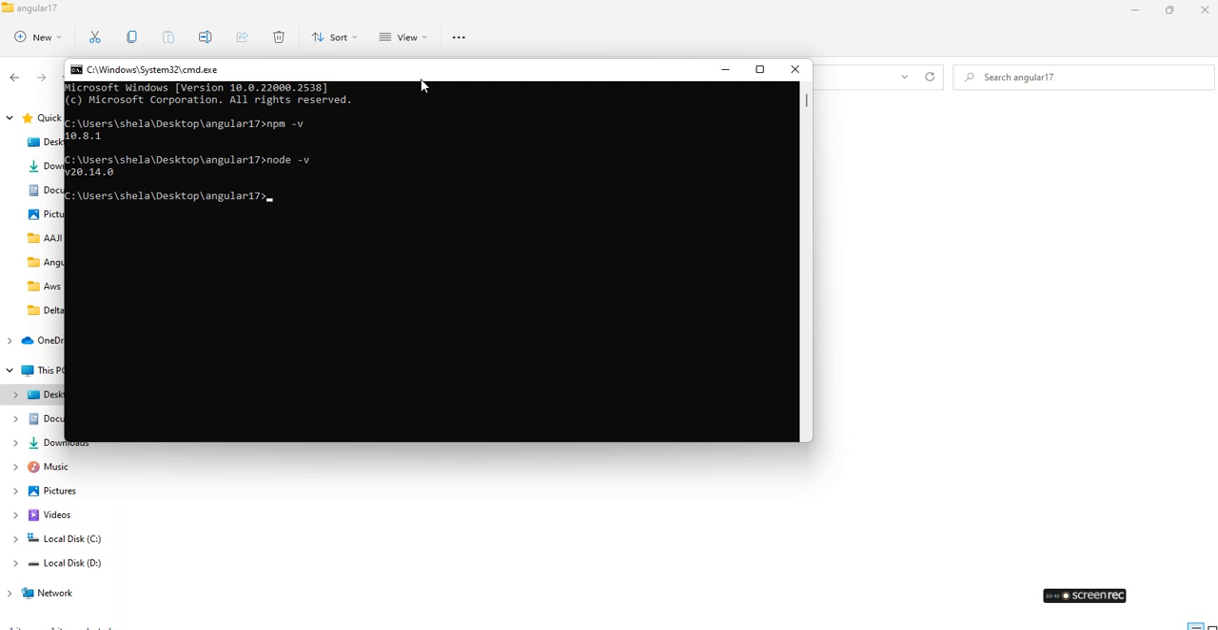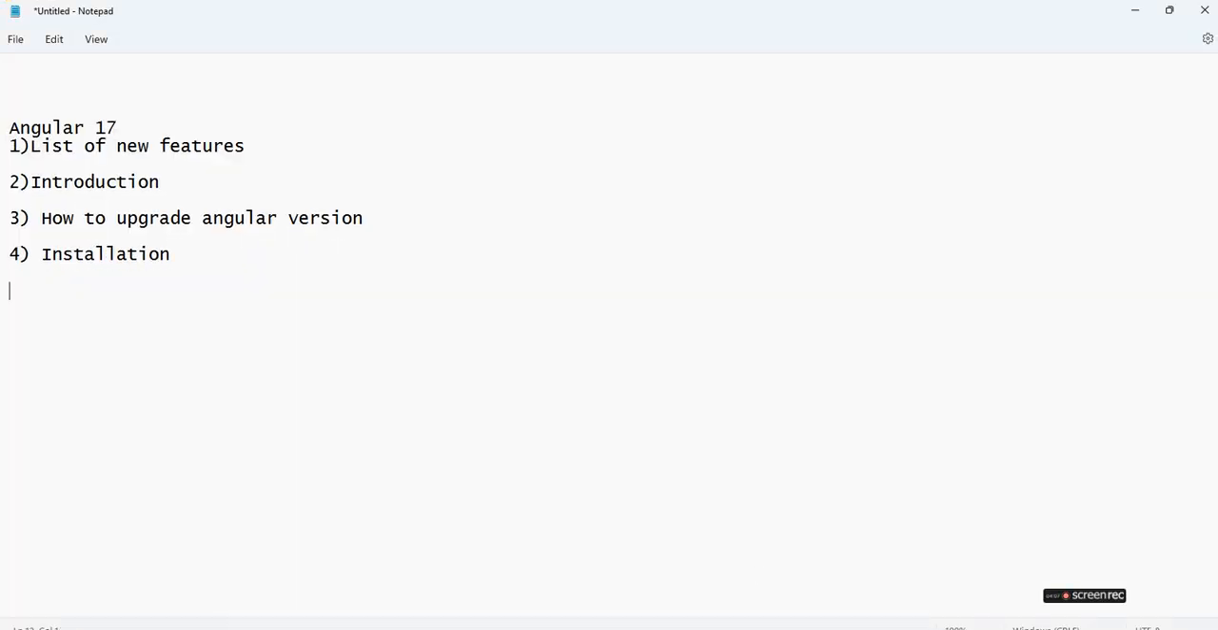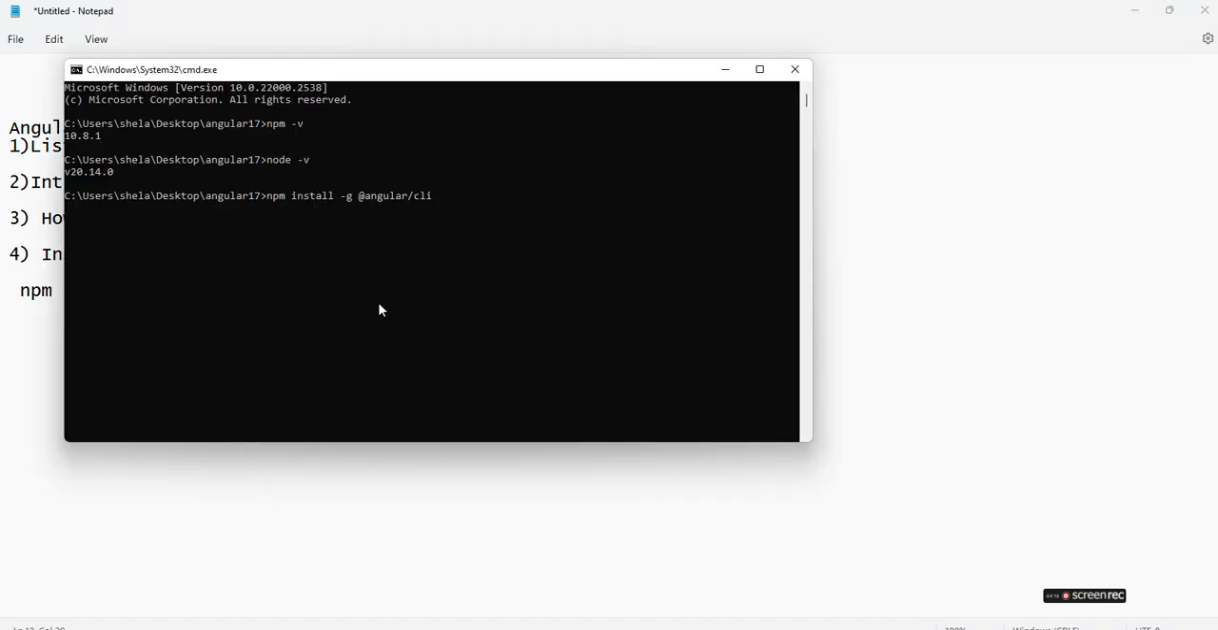Okay, so how to install Angular? Here is one command: npm install hyphen g at the rate Angular CLI. This is the command we can paste there. npm install -g @angular/cli is the command for installing it. We have already installed the Angular version.